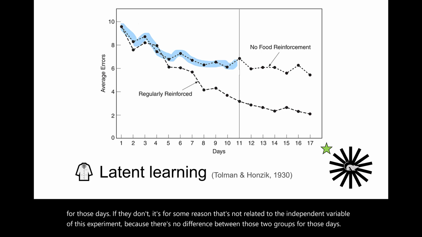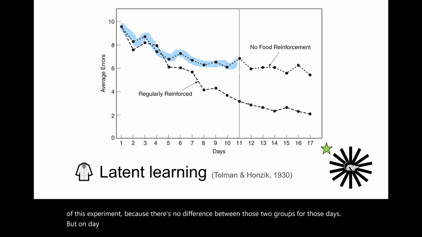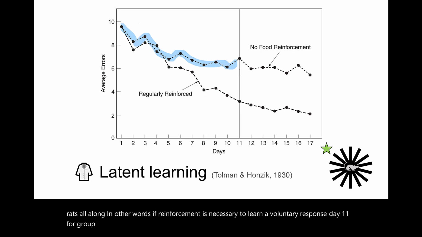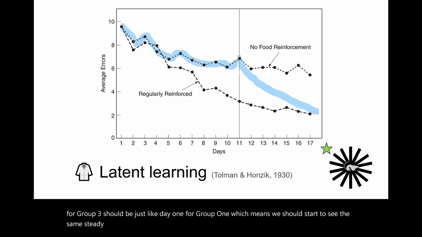But on day 11, visiting the goal arm is reinforced with food just like it has been for Group 1 rats all along. In other words, if reinforcement is necessary to learn a voluntary response, day 11 for Group 3 should be just like day 1 for Group 1, which means we should start to see the same steady decline in number of errors just starting 10 days later.